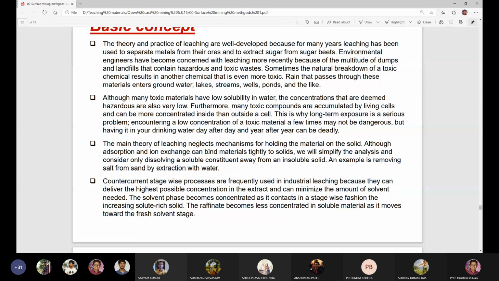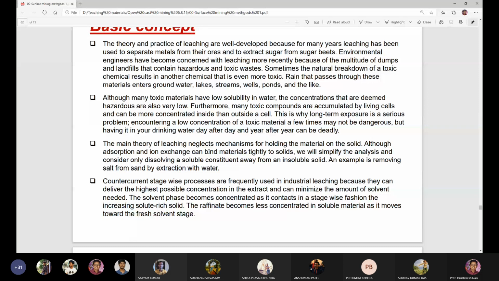For example, if it is a sulfide mineral, when water falls on the dump where sulfide is present, sulfide plus water H2O will be converted to sulfuric acid, H2SO4.